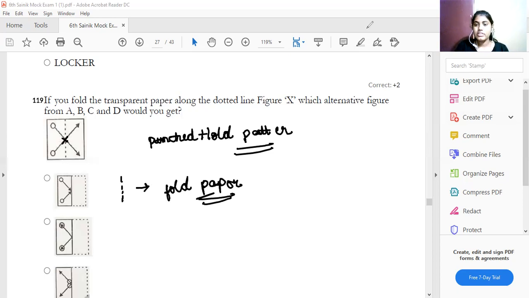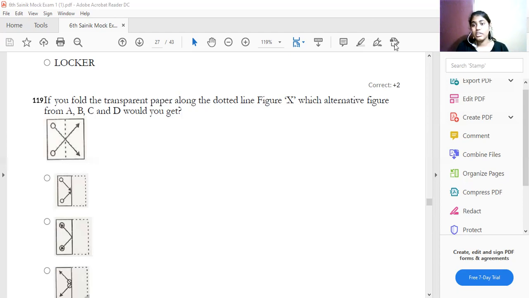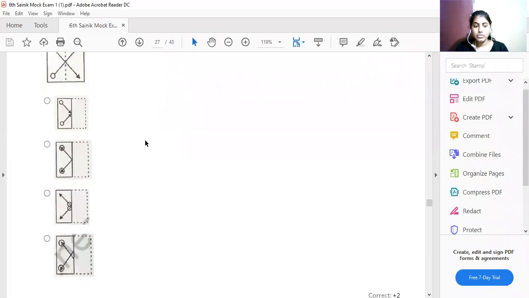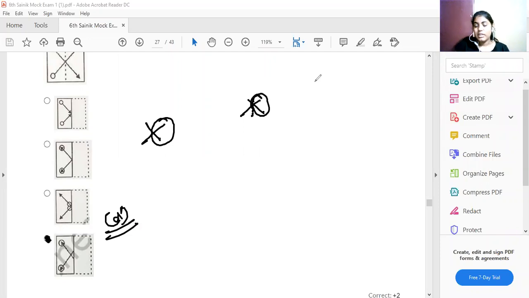Option A, no. Option B, no. They both lie together. If I fold that, take a sheet of paper to carry out the example. The paper will overlap on each side, isn't it? If I fold the paper, one side will fall on the other, so it will be like this. Therefore, option D is your answer. If I fold a paper, it will lie together, so it will mark the sheet. Hope you all understood.